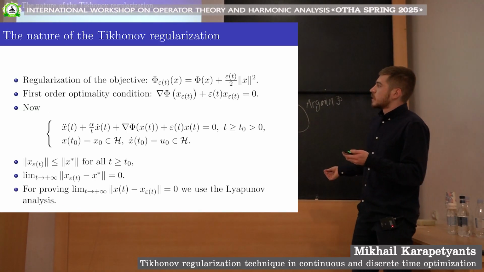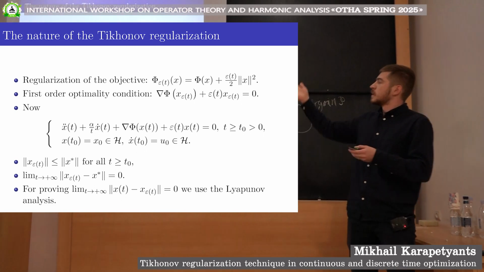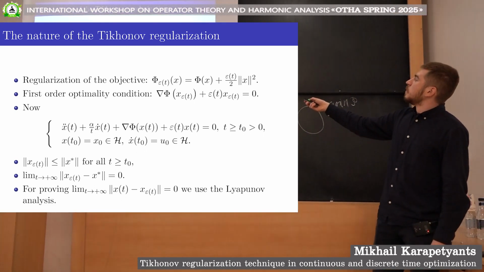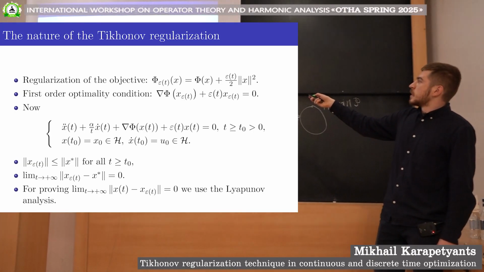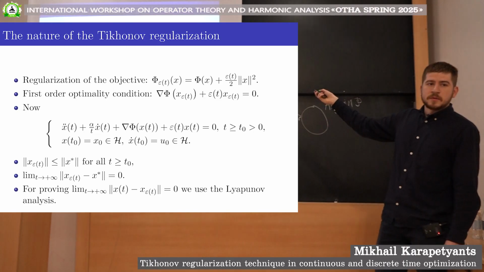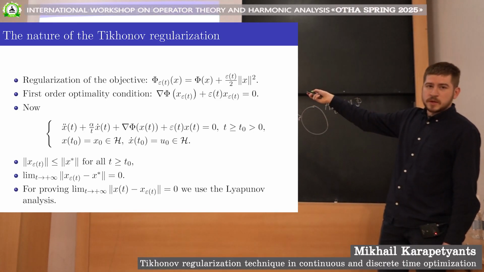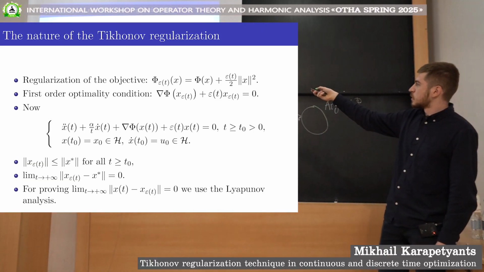So how do we introduce this additional term? As the name says, we regularize our objective function phi by adding the quadratic term here. The epsilon(t) is usually referred to as the Tikhonov function. So this new function, phi epsilon, is a strongly convex function. Phi was convex, phi epsilon by definition is strongly convex.